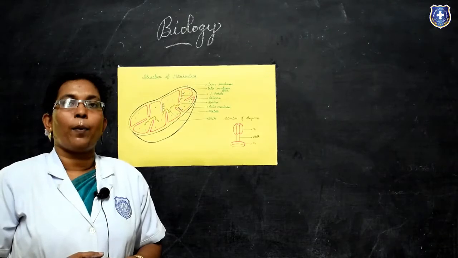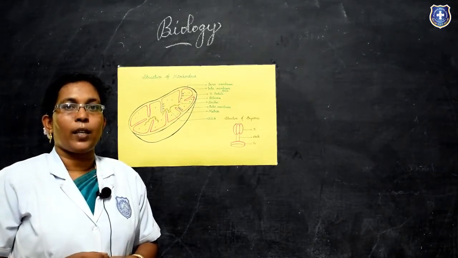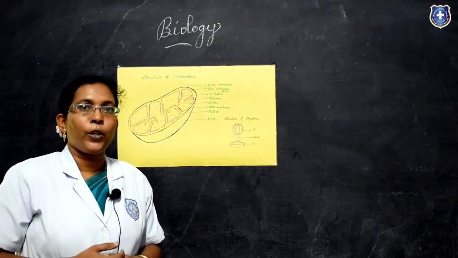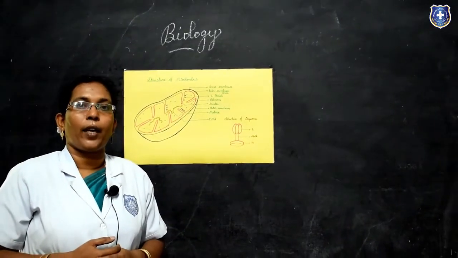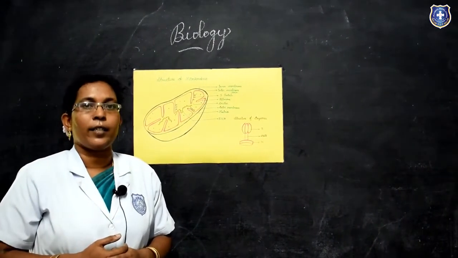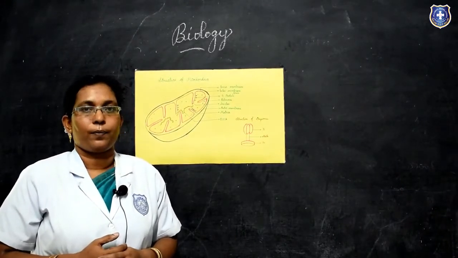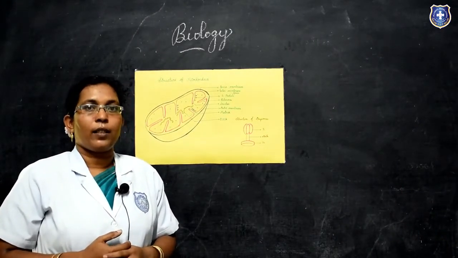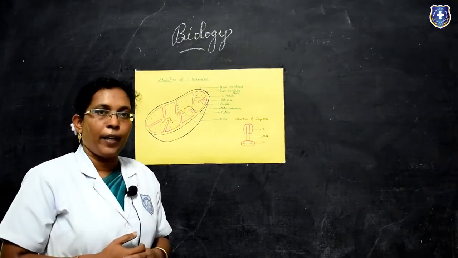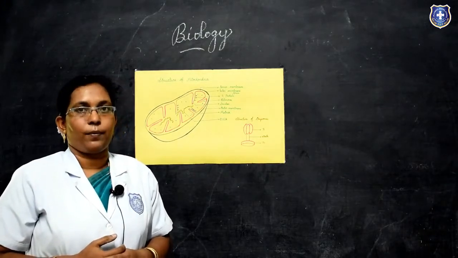Next we can see about the function of mitochondria. The mitochondria are the main organelles of cell respiration. They produce a large number of ATP molecules which form the energy currency of the cell, so they are referred to as the powerhouse of the cell. It regulates the metabolic activity of the cells and also maintains the calcium ion concentration of the cell.